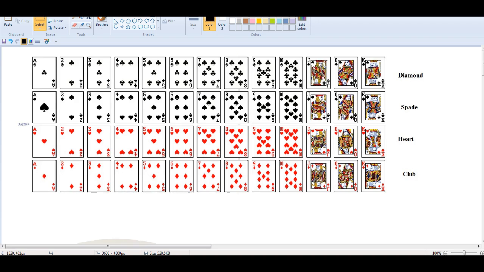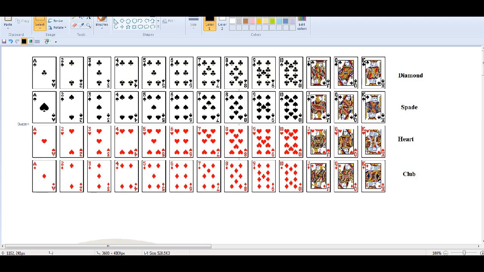For each suit of the cards, you have ace, which means 1, up to 10, and then you have 3 face cards: jack, queen, and king. So spade, how many spades are here?